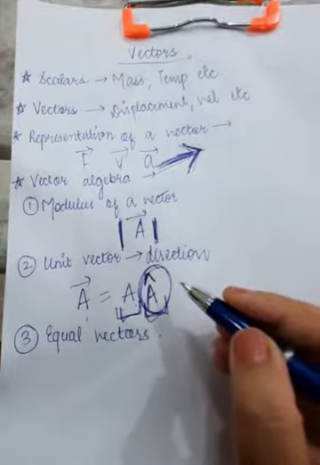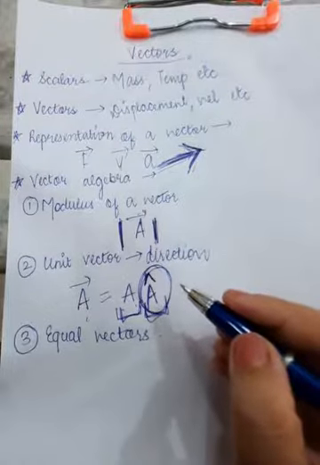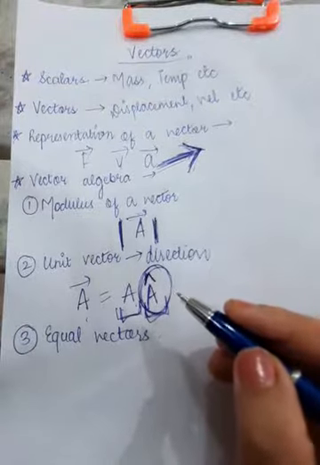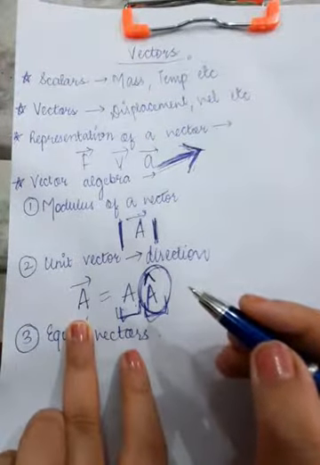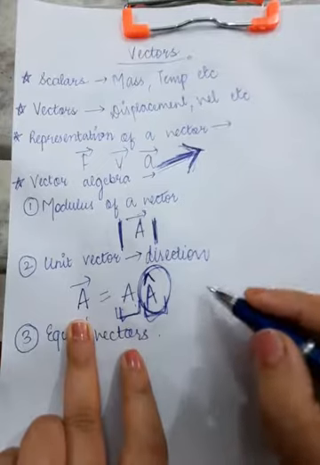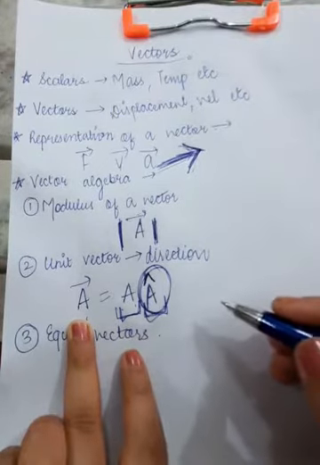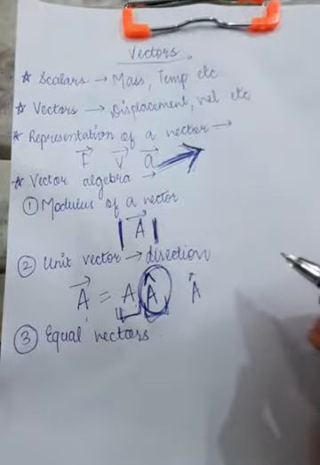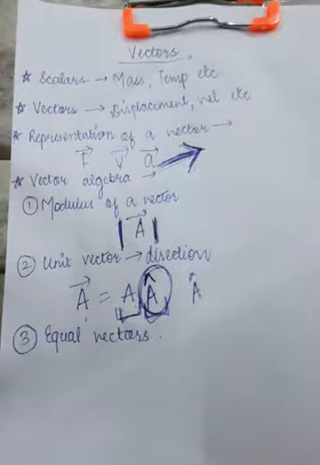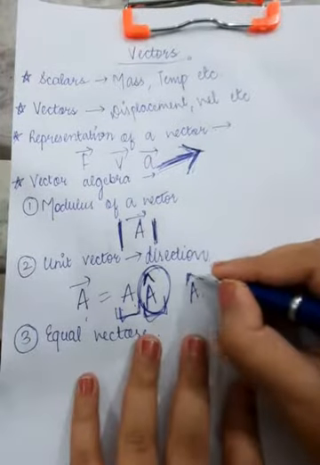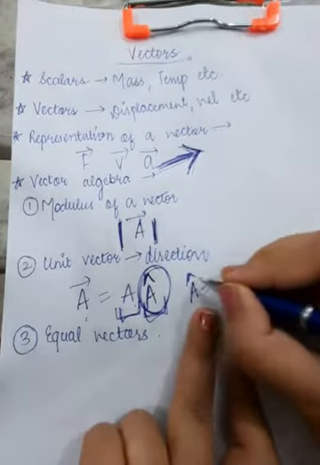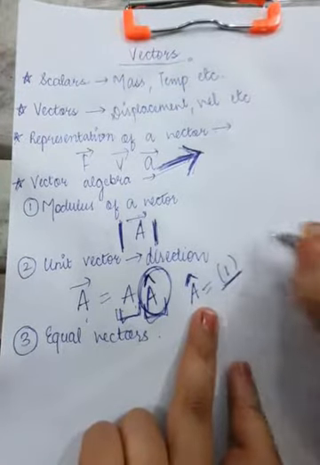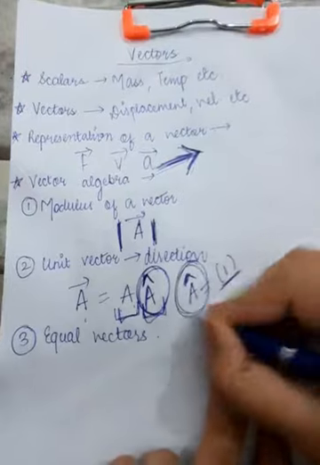A unit vector is a vector which has unit magnitude and a particular direction, in the direction of the vector. So how to represent direction in a mathematical way? If you have a direction specifying some path, you can take that direction as a vector whose magnitude is unity and whose direction is this.